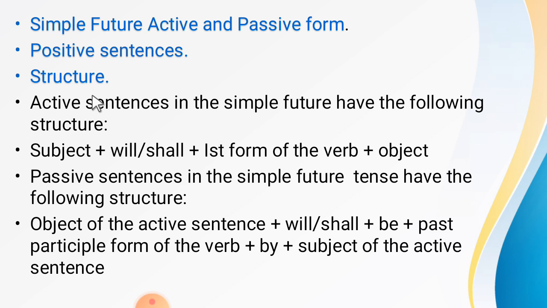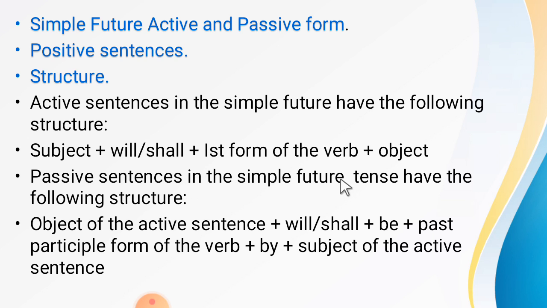Here is the simple structure. Active sentences in the simple future have the following structure. First of all, we put the subject. इसके बाद हम will और shall लगाते हैं. As you already know, will हम shall, I and we के साथ लगाते हैं and the rest pronouns we use will. First form of the verb plus object.